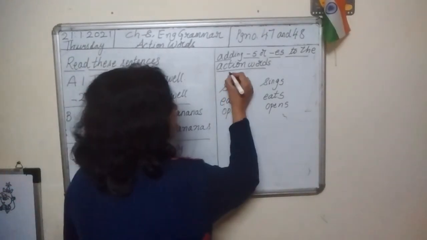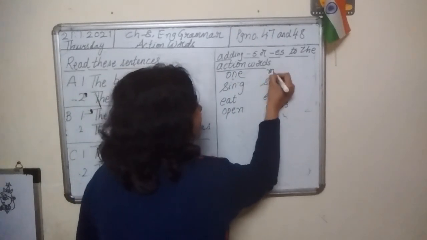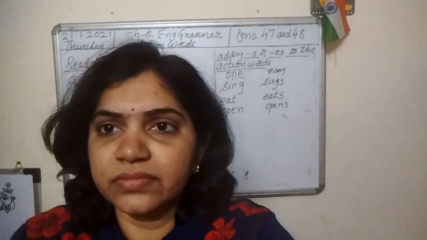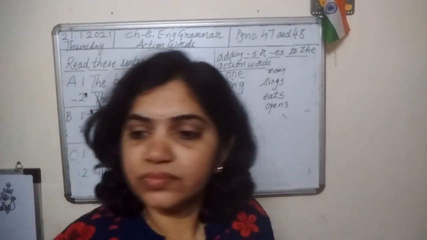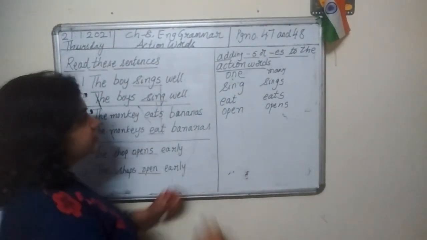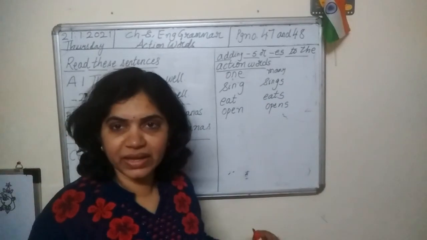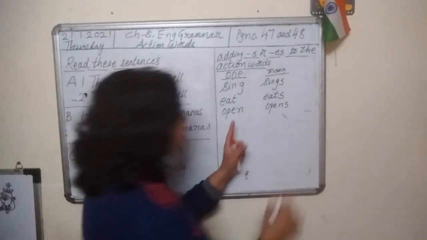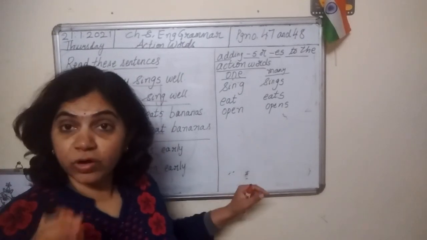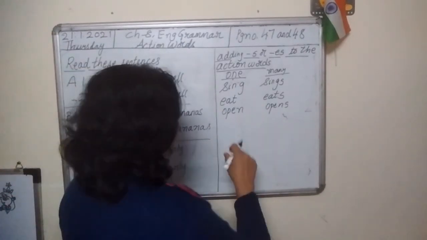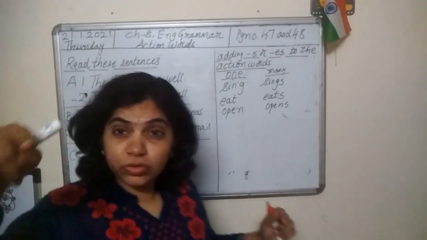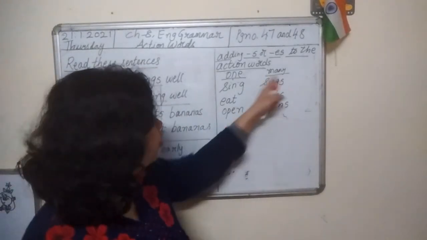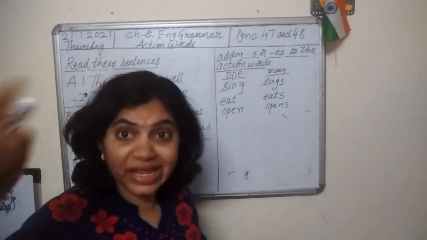Can I write here one and many? We have already finished this topic of one and many, right? Where did we do this one and many? In nouns. We did this topic one and many in nouns, naming words.